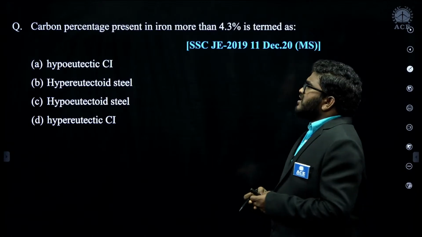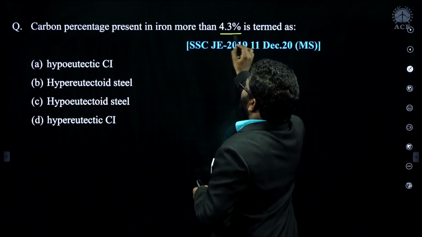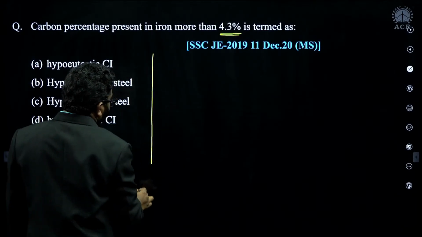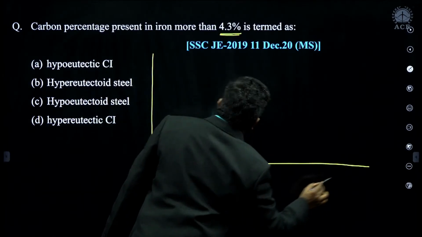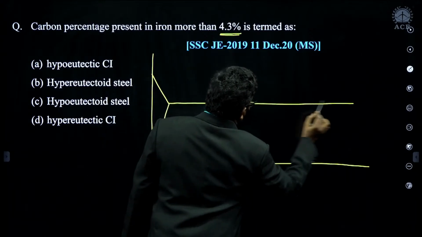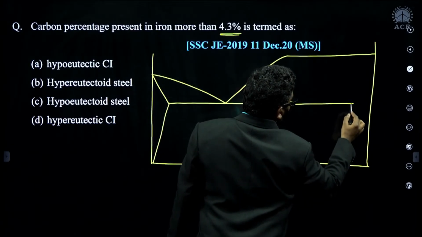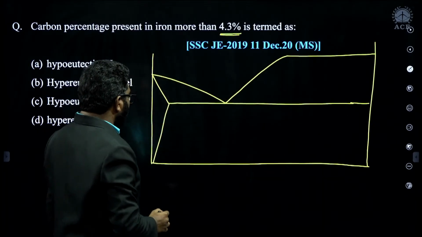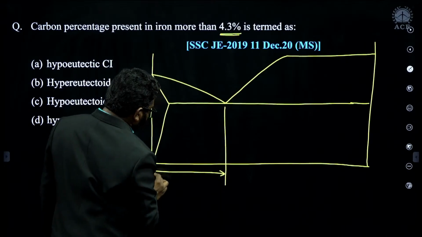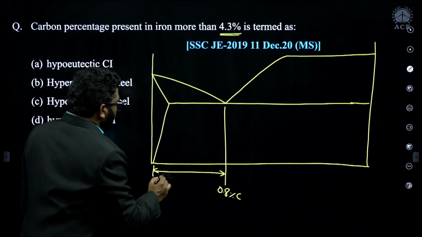Next, carbon percentage present in iron more than 4.3 is known as what? Listen, they ask this model question 2-3 times, so I'll give you clarity. Suppose this is a partially drawn iron cementite phase diagram. Remember, up to 0.8% of carbon, this is known as